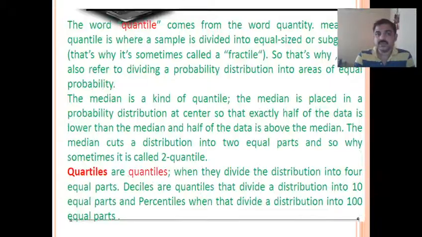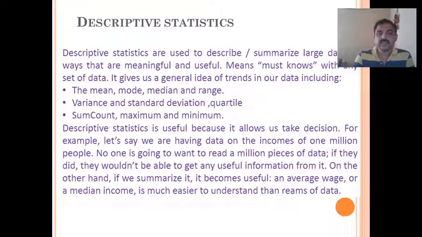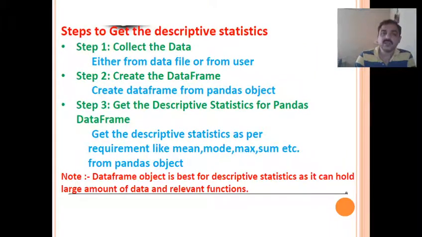The main purpose of pandas here is to calculate descriptive statistical values like median, mode, standard deviation, variance, maximum, minimum, all these can be calculated. From the large data, we can extract the data and store it as a data frame. From the data frame, using these functions, we can get the required data. So that is how data analysis is done.